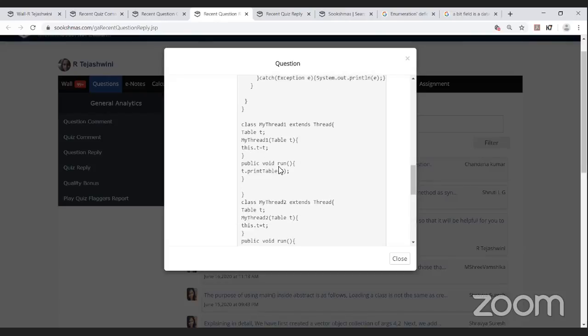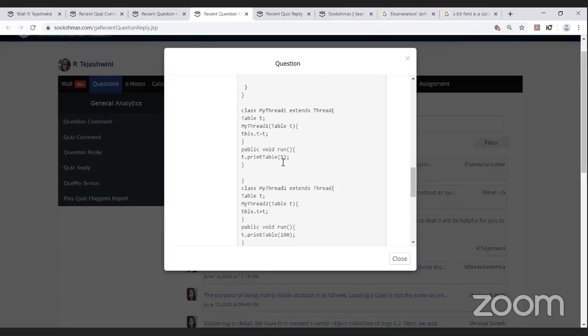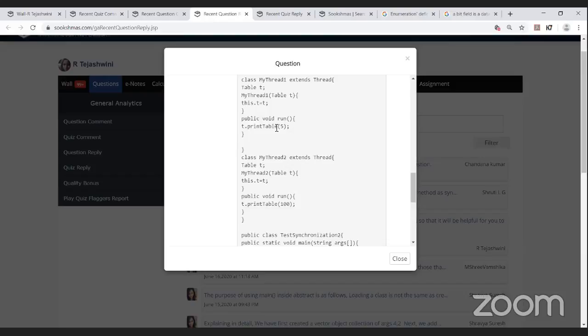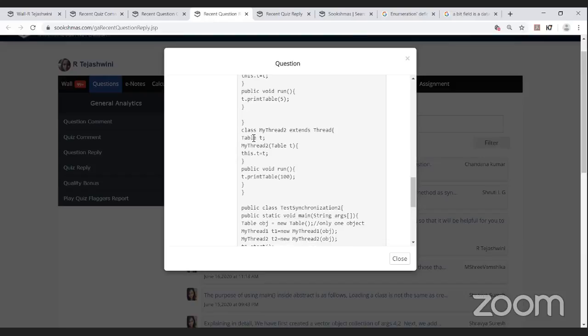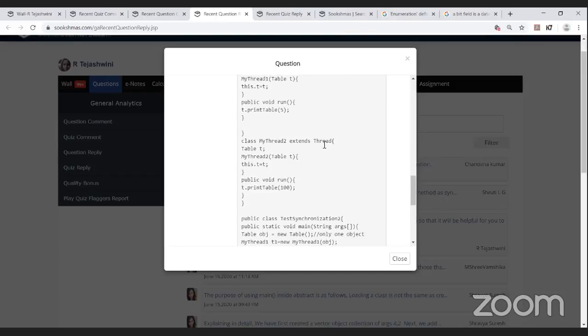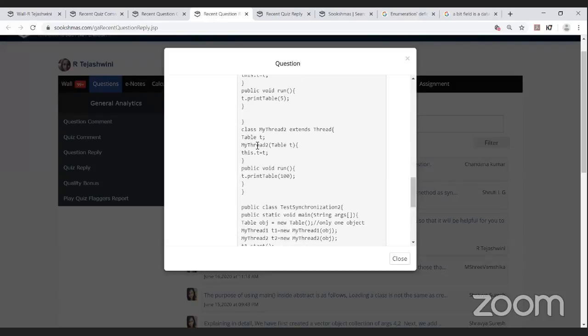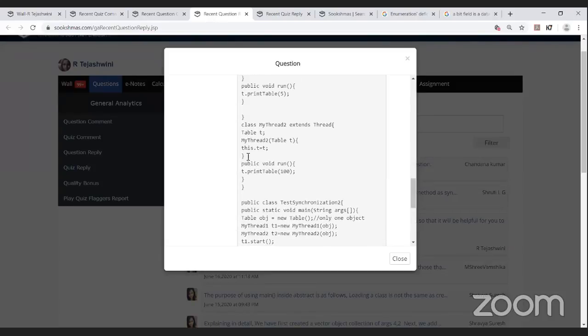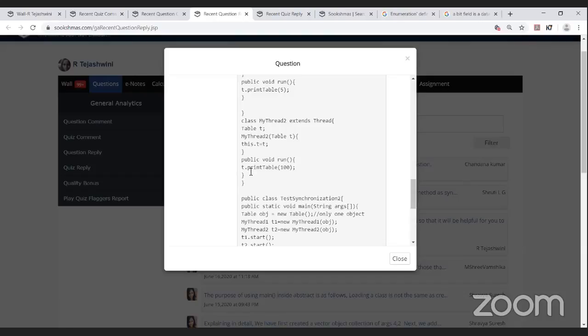And in the public void run, t dot print table of 5. Yes, it's been called here. It's the same with respect to my thread 2 extends thread. My thread 1 and my thread 2 both are extending the thread class. And the table t, my thread 2 of table t, this dot t is equal to t, and in the public void run method, t dot print table of 100.